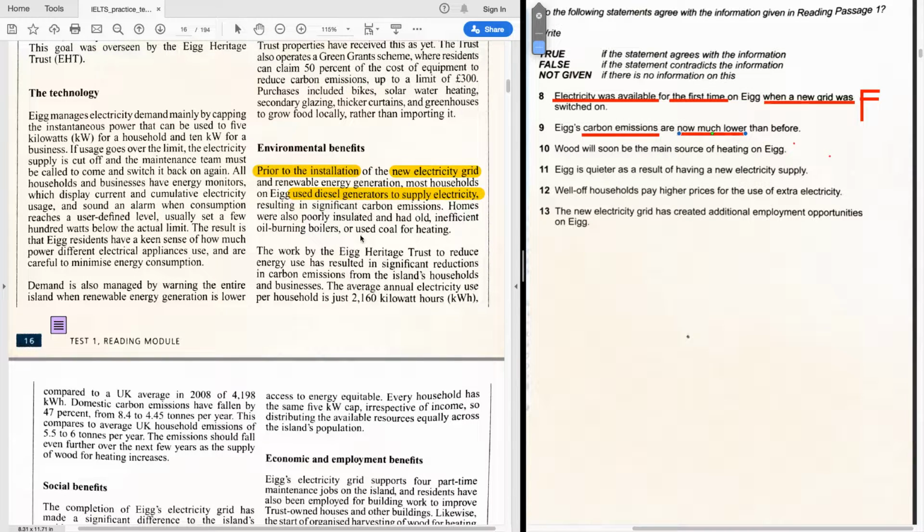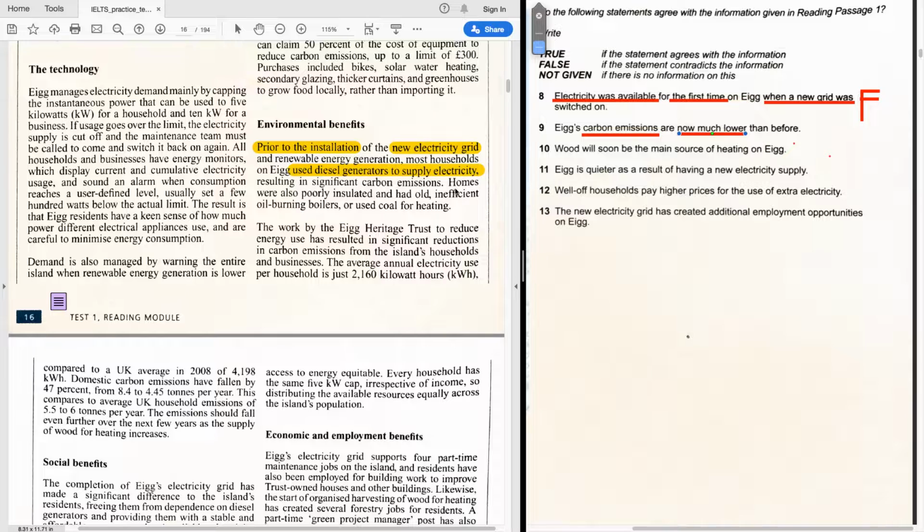But that was the information about the diesel generators. So they produced a lot of carbon emissions. But how about the new grid? Let's read further down, because much lower than before doesn't say anything. In this case, it's going to be not given. But let's check it out here now.